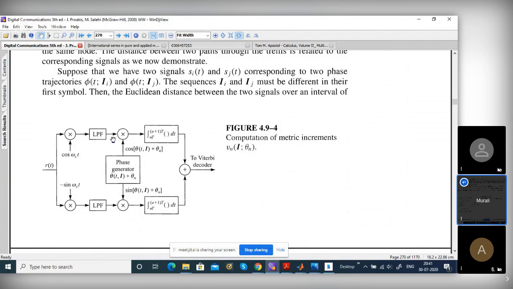Whatever complex signal you get after down conversion, you correlate it. That means you multiply these two and integrate it. It's called a correlator actually, right? You integrate it, you get two values, one for cosine and another for sine actually. You add these and give them to your Viterbi decoder actually. Viterbi decoder I explained, right? This part, is it clear? I'll explain this actually. I'll write it, no problem.